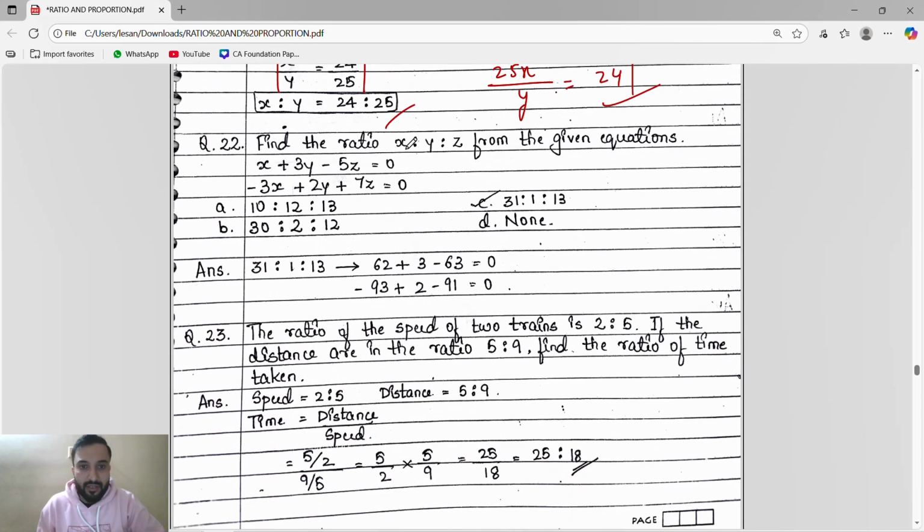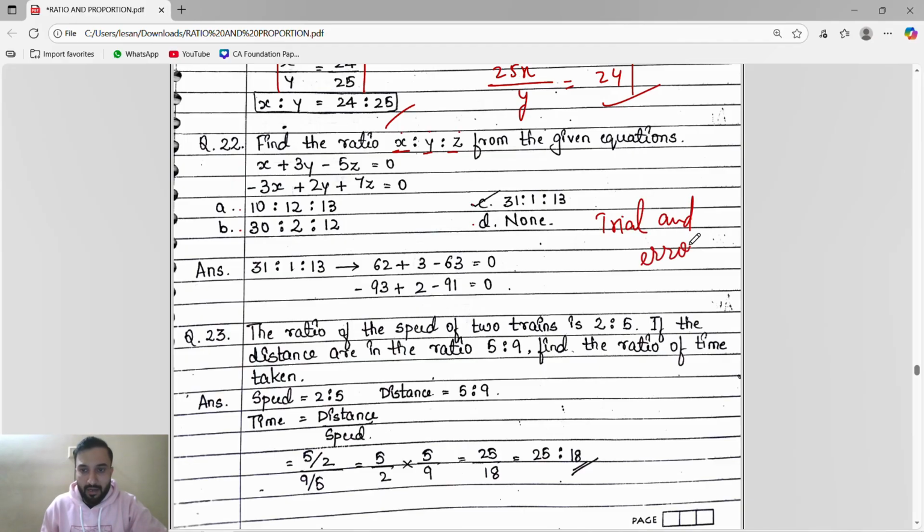Find the ratio x is to y is to z from the given equation. See, this equation is given and the options are given. You have to find the value of x is to y is to z, which is correct. Simple thing, we will use the trial and error method here.